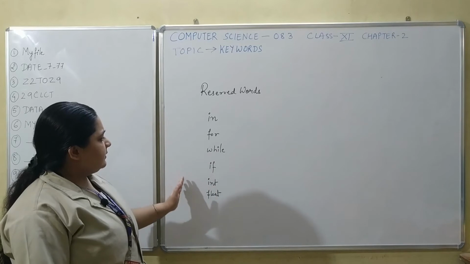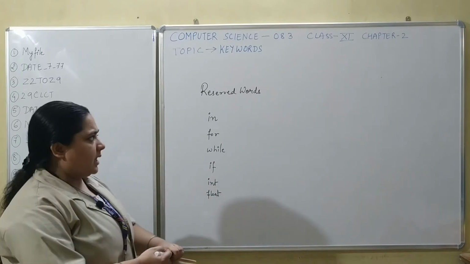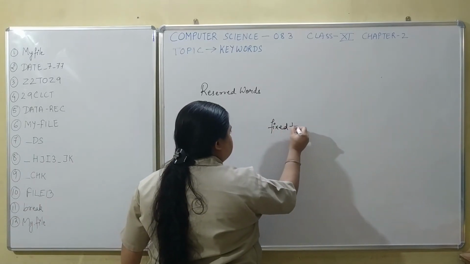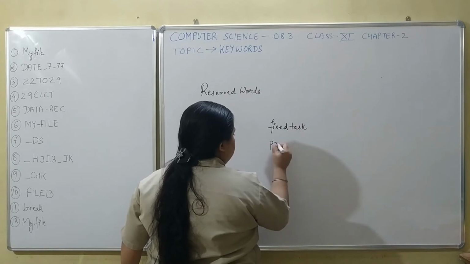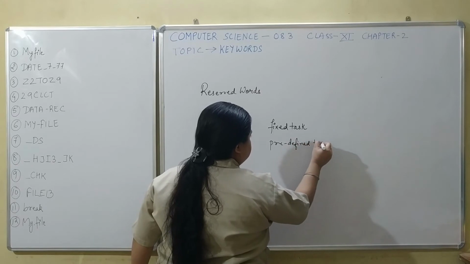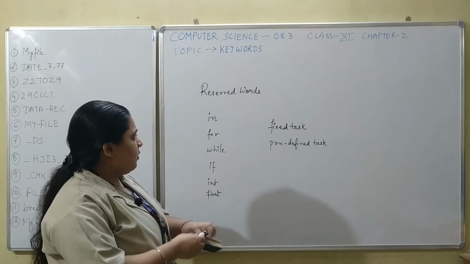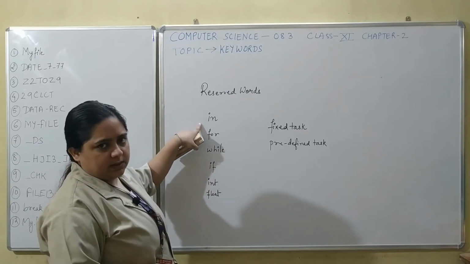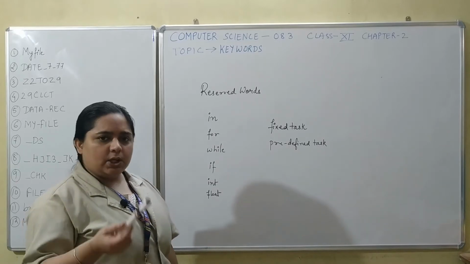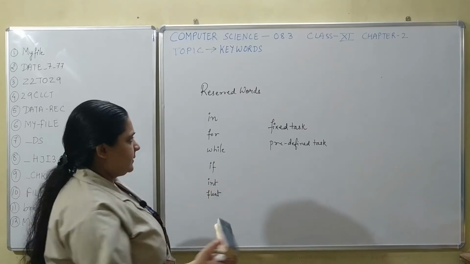So these reserved words or keywords, they perform specific task. The task for them is fixed. They all perform a fixed task. Also, you can say they perform a predefined task. The task is already defined beforehand and the code is already embedded in these words. So now these words cannot be used for our own personal use in a program. So these are what? These are keywords.